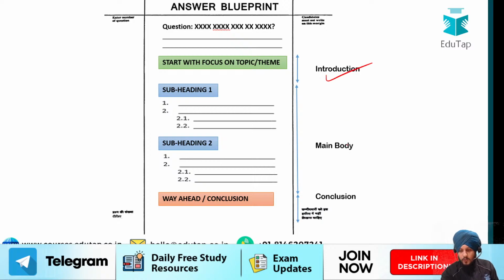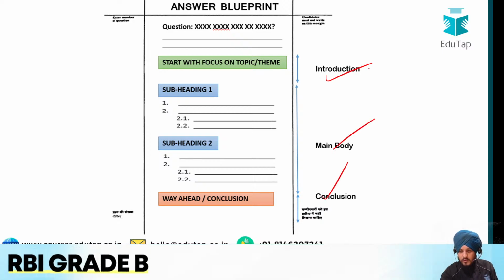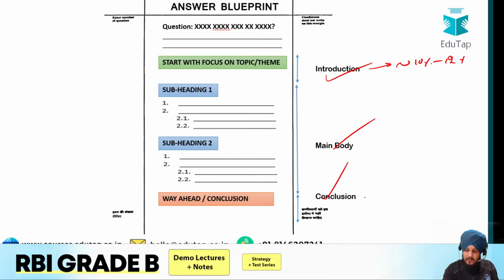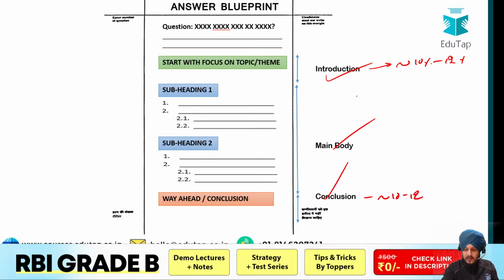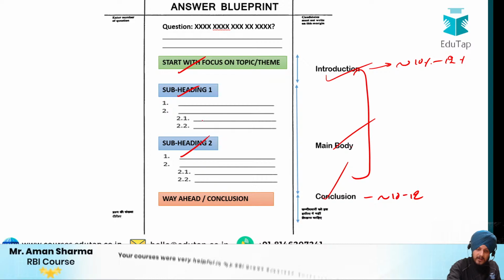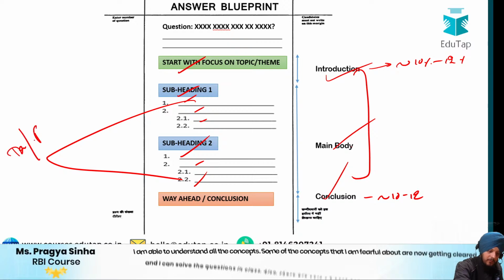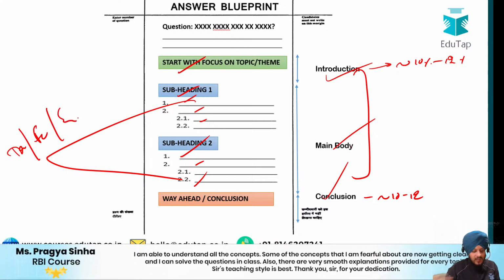You have to write your introduction, the body and the conclusion. Introduction, as I say, around 10% to 12% maximum, not more than that. Fine. The same rule is for the conclusion also. Then we have the body, where you will write the points using the headings and the subheadings. Under the subheadings you will write your relevant points that you will try to substantiate using some form of data, the facts and the examples. So that is the idea.